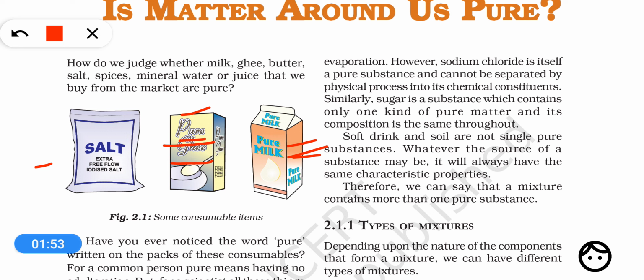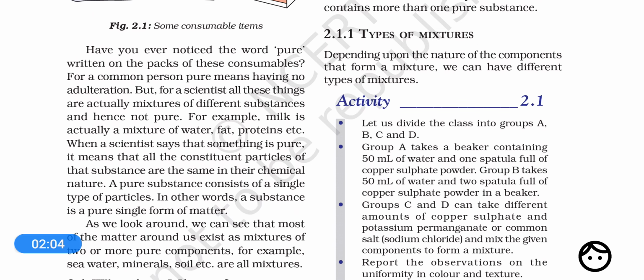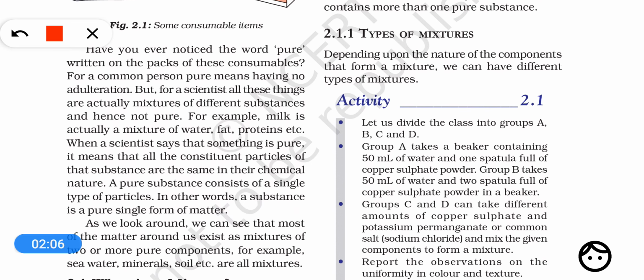But for a scientist, or in the language of science, the meaning of pure is somewhat different. How is it different? For a scientist, pure means that all the constituent particles of that substance are the same in chemical nature. A pure substance in science consists of a single type of particles.